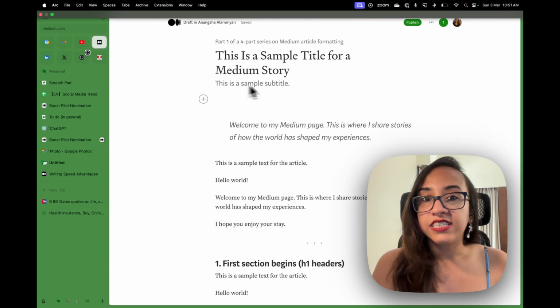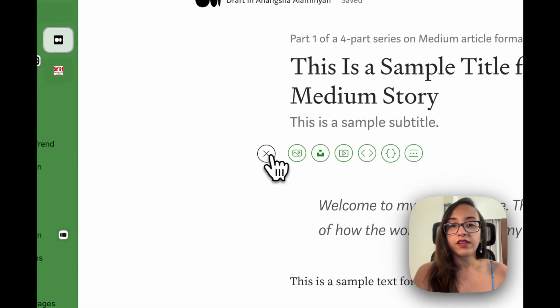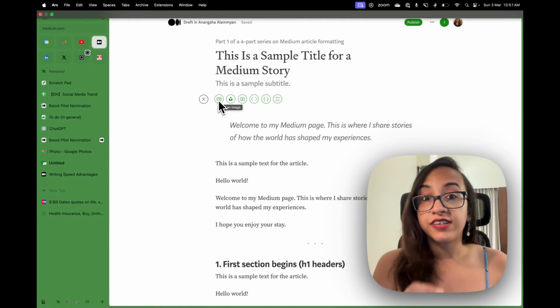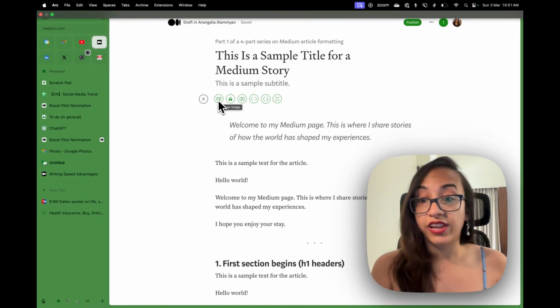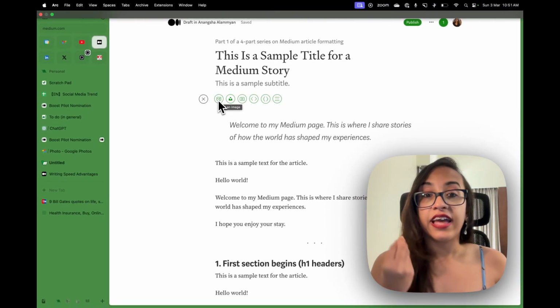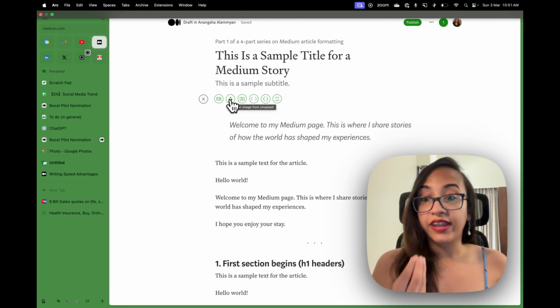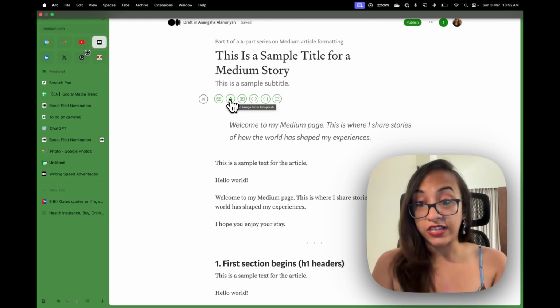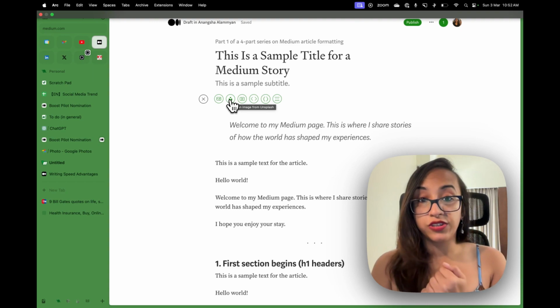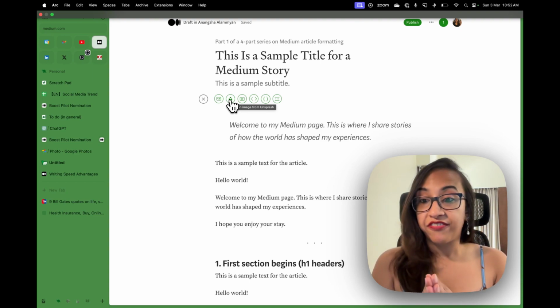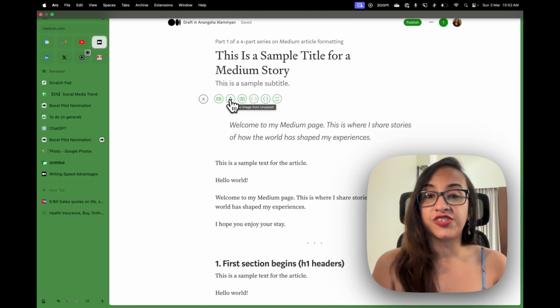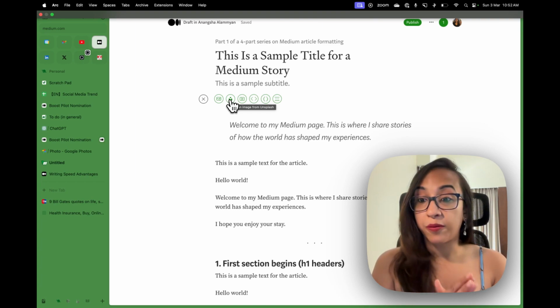So when you press enter, you'll see this plus icon. From here, there are two options. The first is an option where you can add an image straight from your computer or from your device. And the second one is an option where you can add an image from Unsplash. Unsplash is a website that provides us duty-free images, and I would advise to use Unsplash images because they have a huge collection of free images you can use without having to worry about copyright issues.